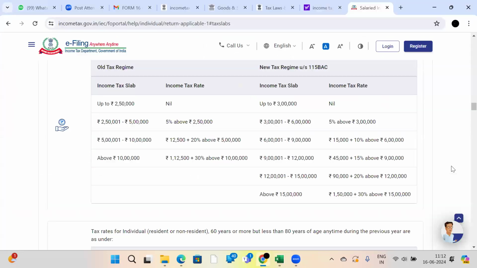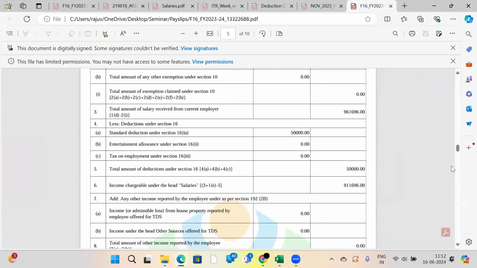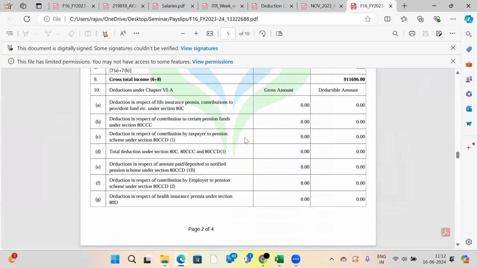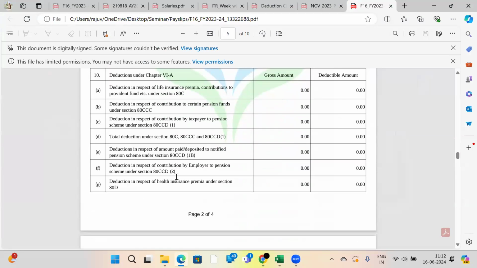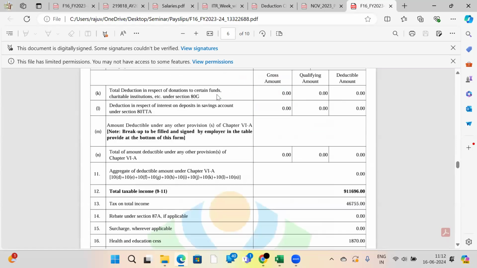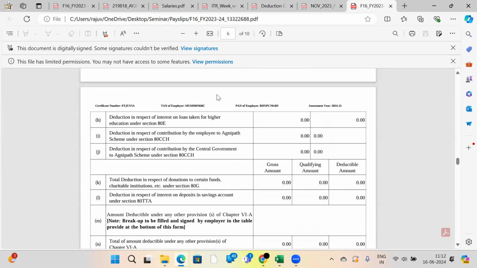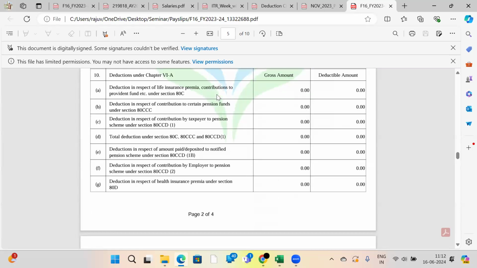Coming to the present scenario, the total salary received from the current employer is 9,61,696. His gross taxable income has no deductions because he doesn't know. Even though he has life insurance premium and PF, which get deduction under Section 80C, he doesn't have that knowledge. That's why I am telling you, this session will help you to tax plan yourself. If you have any doubt, you can contact us.